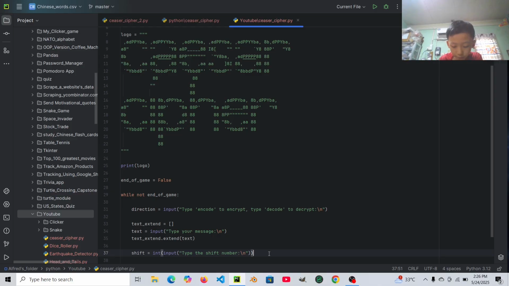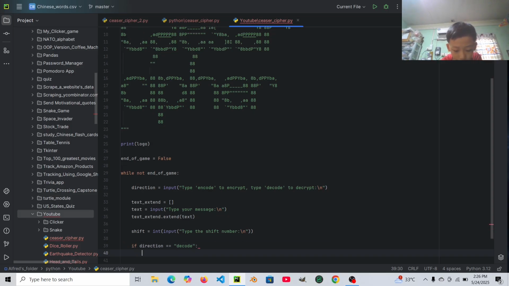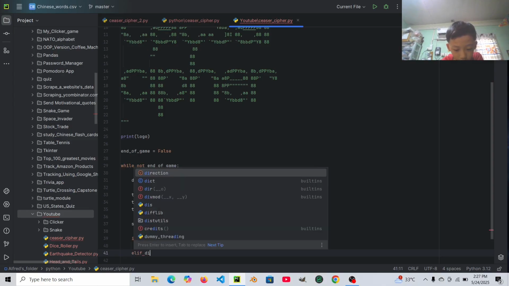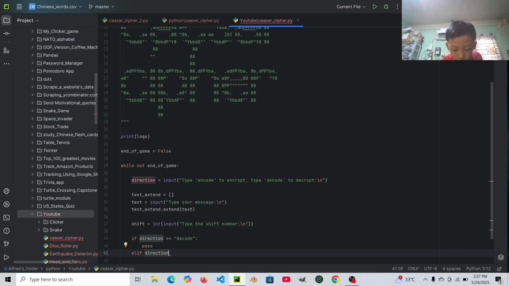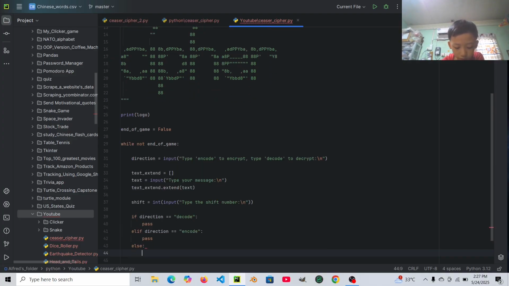They will type a shift number, and then let's say if direction equals to decode, then we'll say plus, elif direction equals to encode, then let's pass.